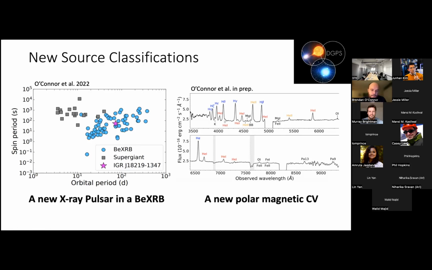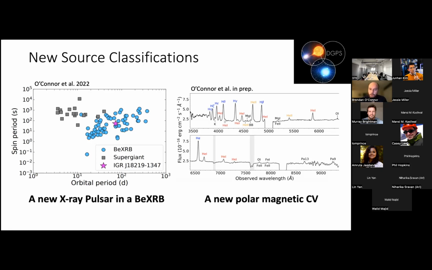And in observing IGR-J18219-1347 with NuSTAR and NICER, I was able to confirm the spin period of about 52 seconds. And combining that with the known orbital period of about 72 days, we were able to classify it as a BE X-ray binary. We also did some work on the infrared counterpart showing that it actually is consistent with a B-type BE star. So this was the first object that I worked on.